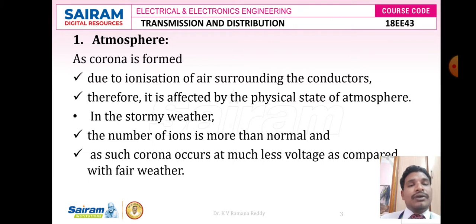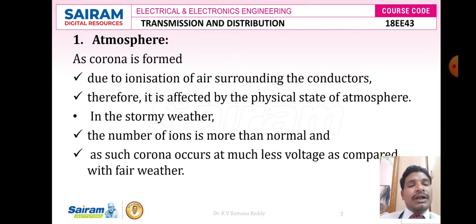First of all, we are going to discuss the first factor, called atmosphere. As corona is formed due to ionization of the air surrounding the conductors, it is affected by the physical state of the atmosphere. In stormy weather, even when the voltage between the two conductors is exactly equal to the rated value, the corona effect exists. The number of ions is more than normal, and as such corona occurs at much less voltage as compared with fair weather conditions.